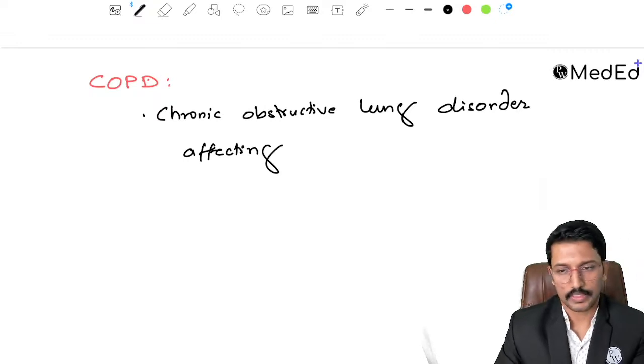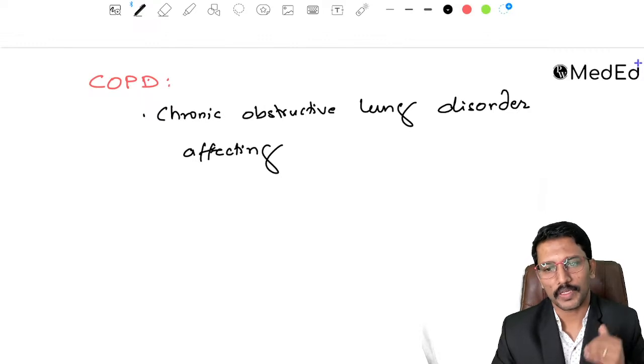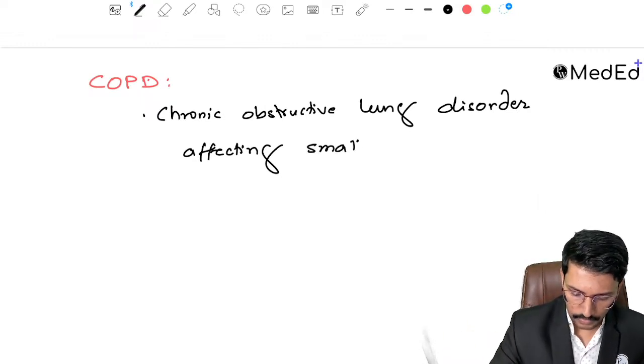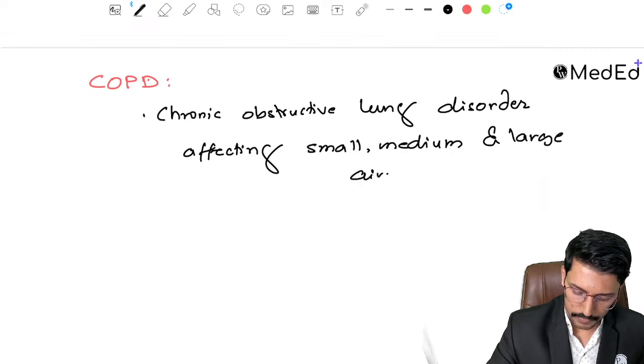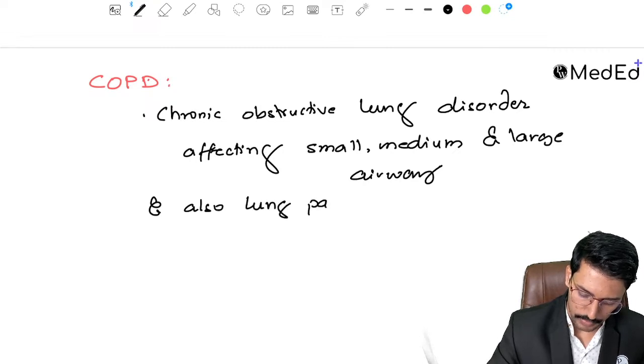affecting, see, bronchial asthma affects small and medium sized airways, but COPD affects small, medium as well as large airways, and also the lung parenchyma.